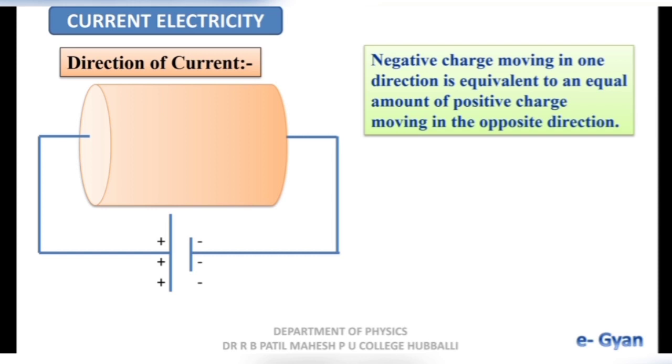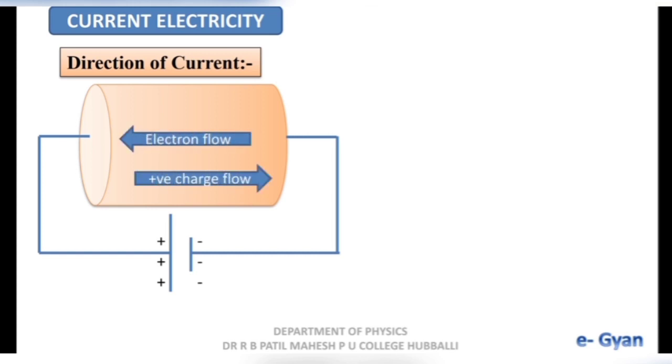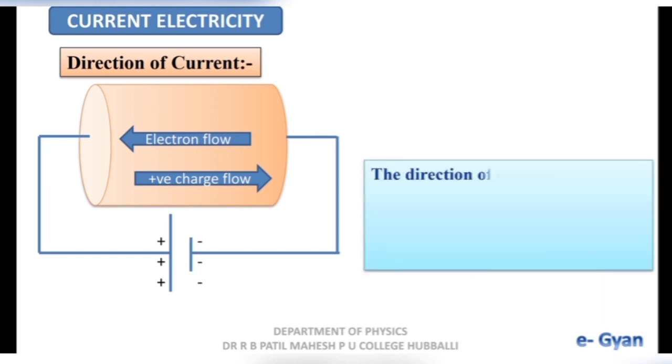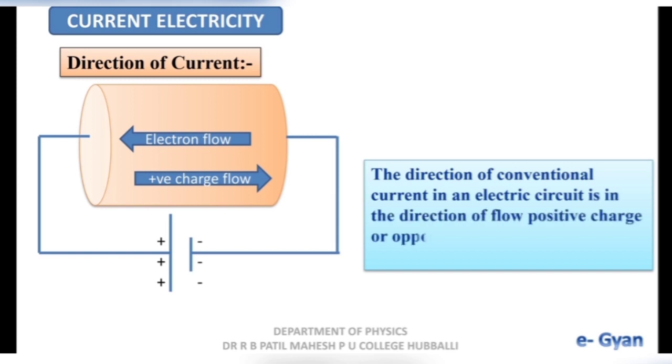Therefore, we come to know that positive charges are moving from positive end to negative end, and electrons are flowing from negative end to positive end. The direction of conventional current in an electric circuit is in the direction of flow of positive charge, or opposite to the direction of flow of electrons.